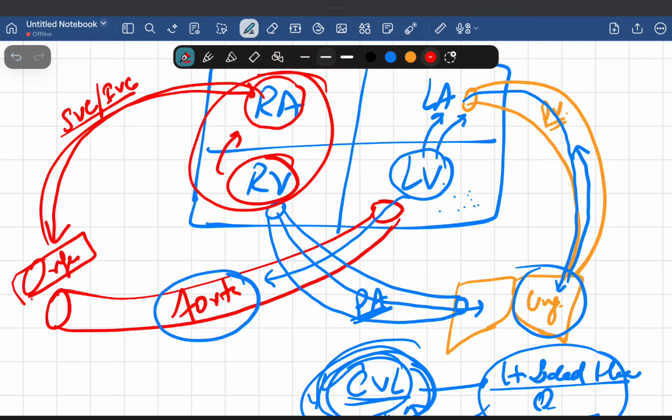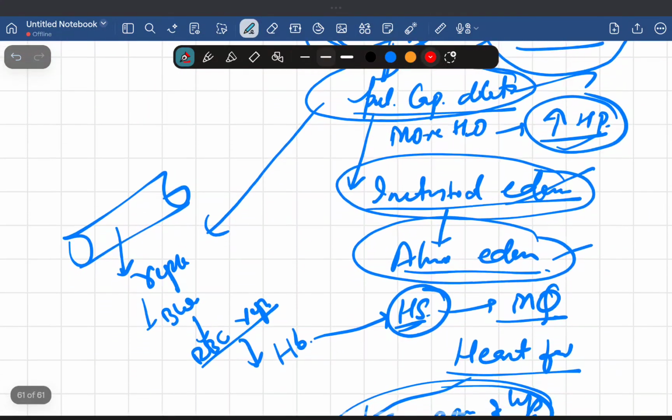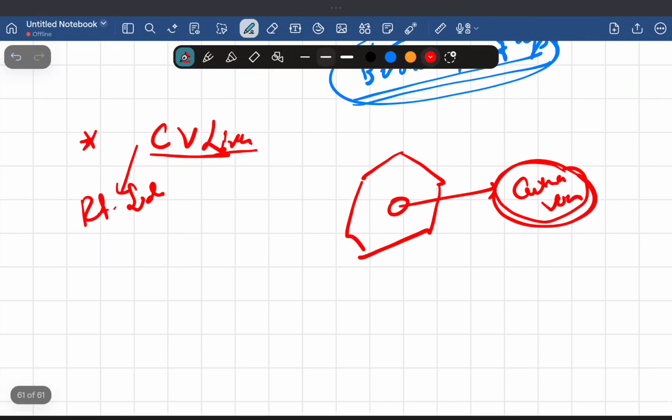It will be reversed. It will go back to the organs, and there will be accumulation in the organs. It will lead to chronic venous congestion of all the organs. But most importantly, here we are going to talk about the chronic congestion of the lungs, sorry, liver. So this is how chronic venous congestion of the liver takes place. Now it's seen in right sided heart failure.